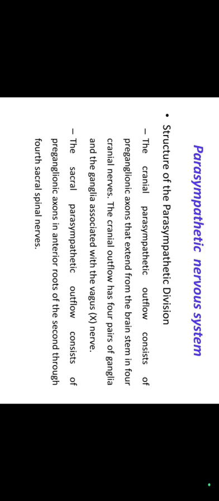Structure of the parasympathetic division. The cranial parasympathetic outflow consists of preganglionic axons that extend from the brainstem in four cranial nerves. Cranial outflow has four pairs of ganglia, and the ganglia are associated with the vagus nerve. The sacral parasympathetic outflow consists of preganglionic axons in the anterior roots of the second through fourth sacral spinal nerves.